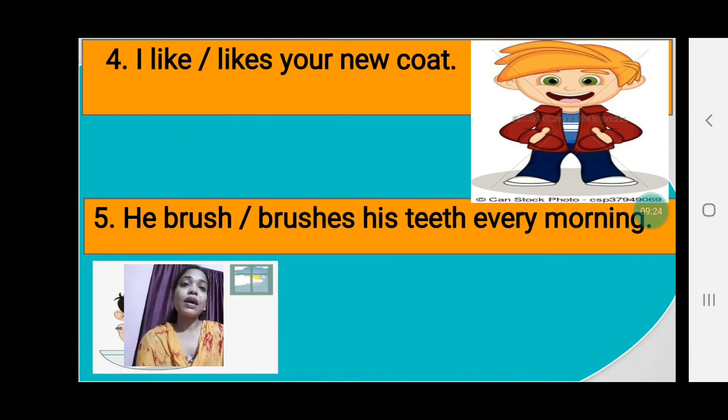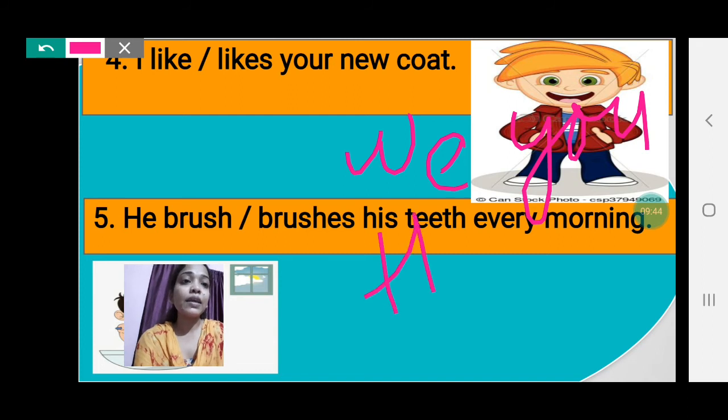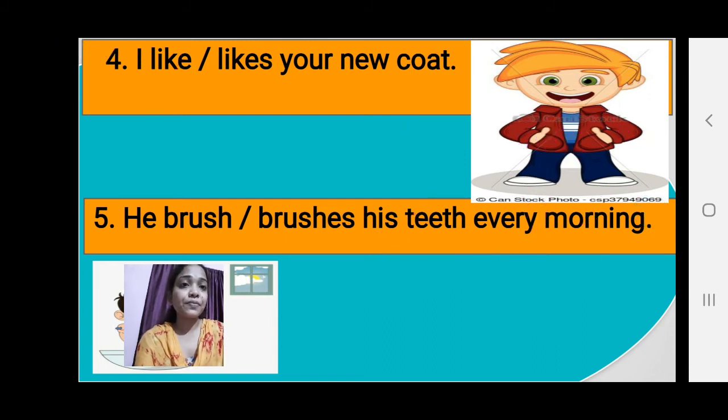Next, number 4, I like or likes your new coat. According to rule number 4, when a verb comes after the pronouns we, you, they and I, we are not going to add s or es to the main verb. So I like your new coat. The first option is correct.